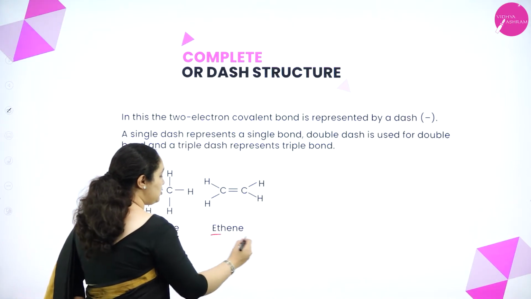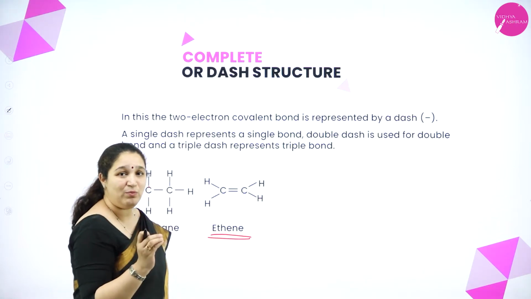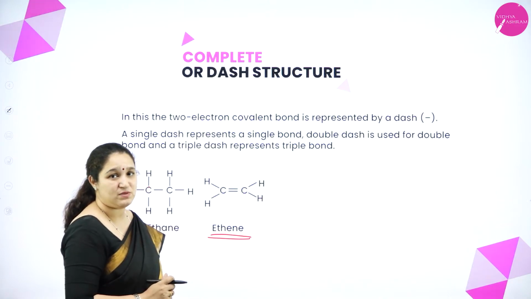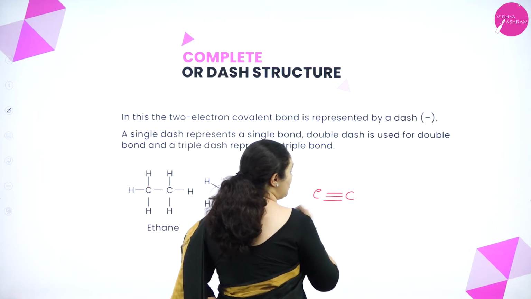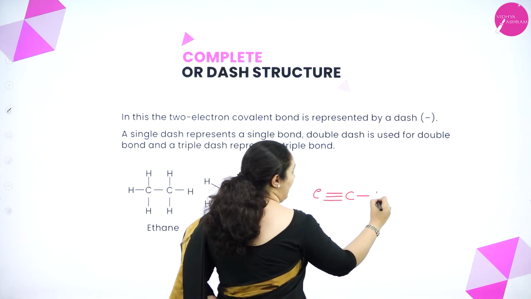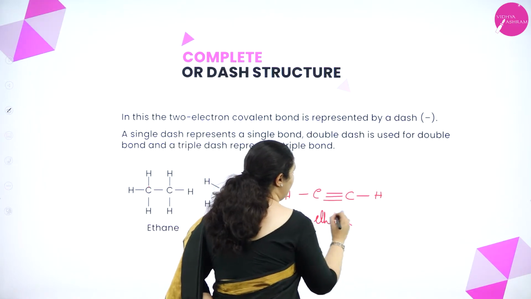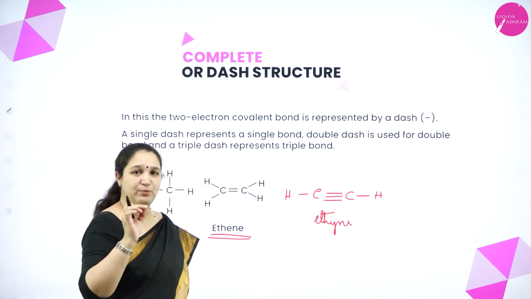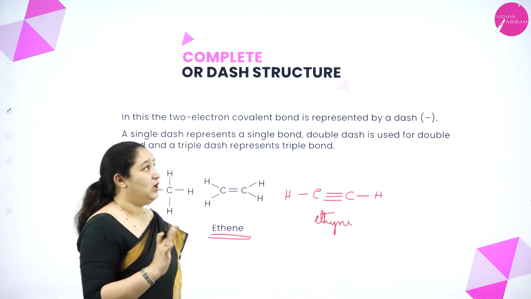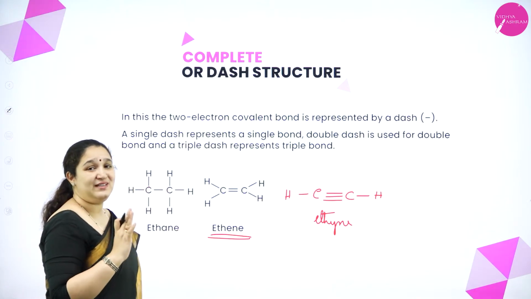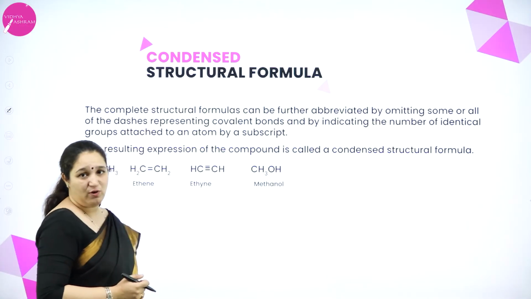If you see the ethene structure, between the 2 carbon atoms, 2 lines are put, that means it is a double bond which is present between the 2 carbon atoms. So ethyne, I can write it as carbon and carbon, where 3 bonds I will show, that means it's a triple bond, and it has got an H and H. This is ethyne. So if you are representing every bond in the form of a dash or a line and write the complete structure, we call it the complete structure or the dash structure. Okay. Next is the condensed structure formula.